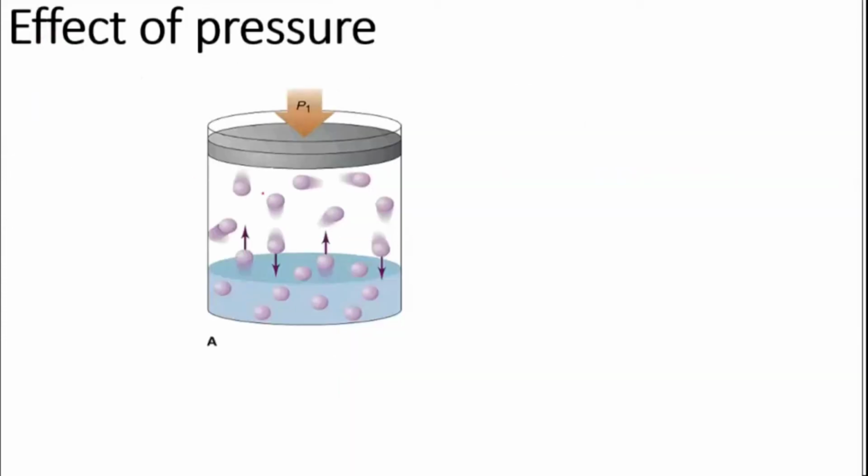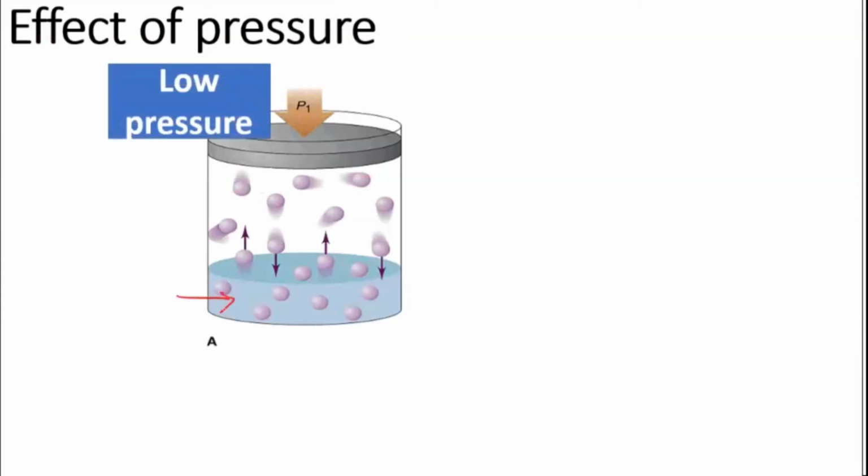This I had just started yesterday. I told you, if you take a container, you have a solvent here, and you are taking the gas above the solvent. Here is a gas, at low pressure. You are applying a little amount of pressure from the above side onto the piston, so the piston will go down. Since there is a large amount of space and gases are compressible, a certain amount of gas molecules will go into the solvent and form a solution.